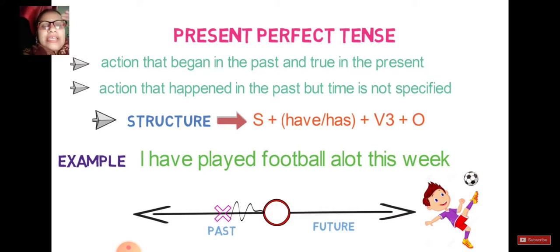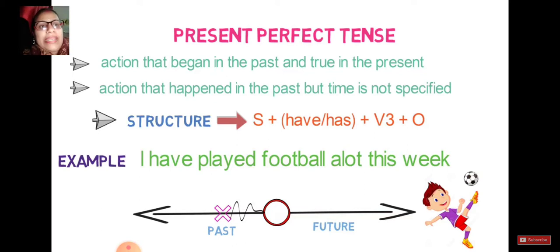You can clarify with the help of an example, but first let's see the structure. The structure for present perfect tense is subject plus has/have plus verb third form, that is past participle, plus object. Has or have depends on the subject: I, we, they, you come with have, and if it's he, she, it, or a name, it comes with has. So let's see an example.